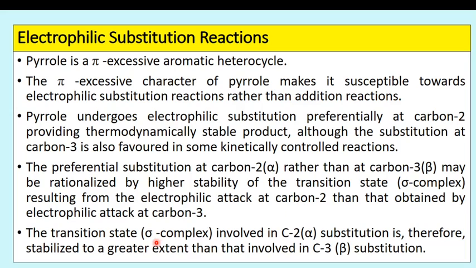The sigma complex involved in C2, alpha substitution, is therefore stabilized to a greater extent than that involved in C3, beta substitution. So keep it in mind, substitution takes place at C2, the alpha position, rather than C3, the beta position. Okay.